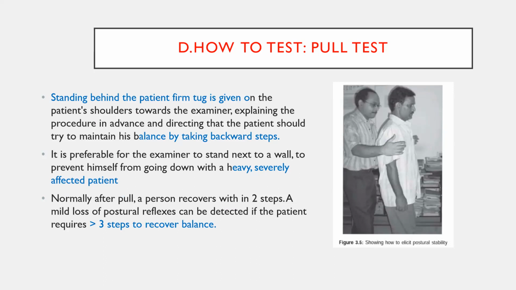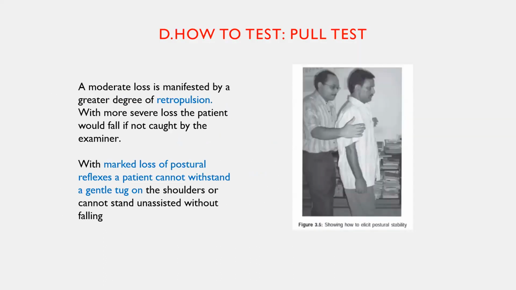Postural instability is very important because whenever you get a movement disorder, you need to check postural instability. This is a classical feature of Parkinsonism. So the pull test you should always do in the extrapyramidal examination. Okay, next slide.